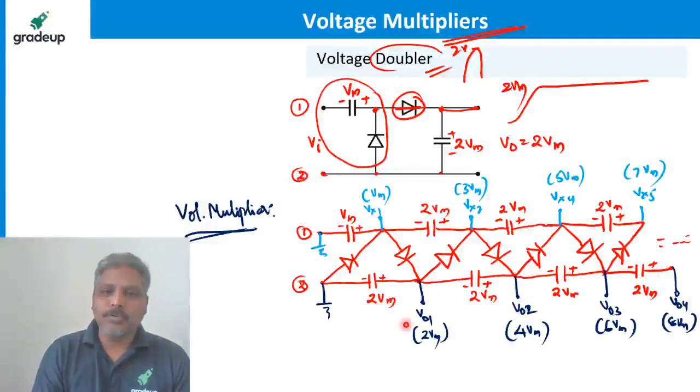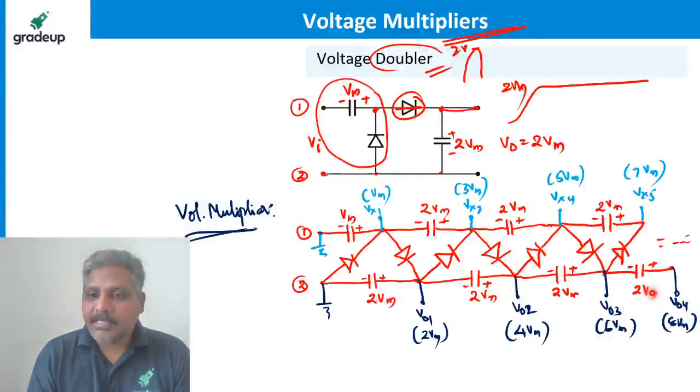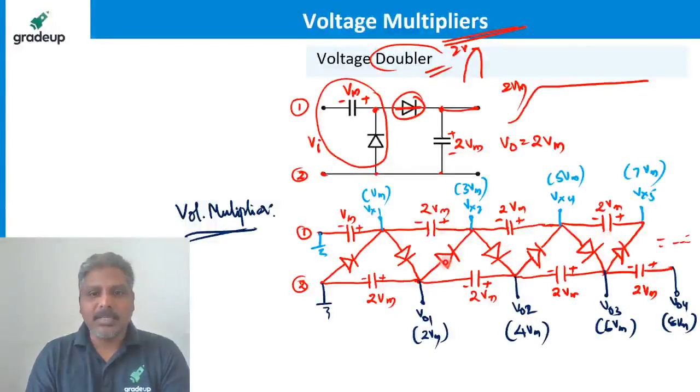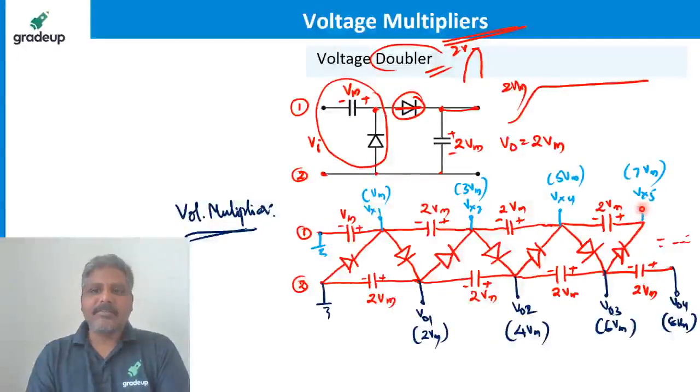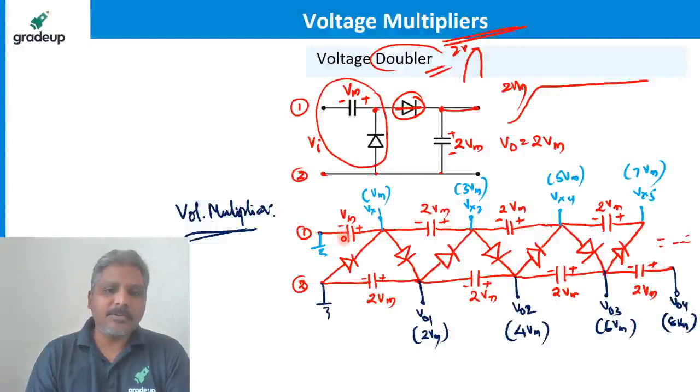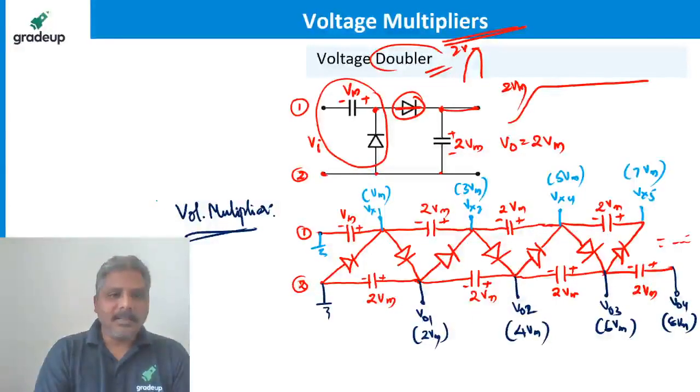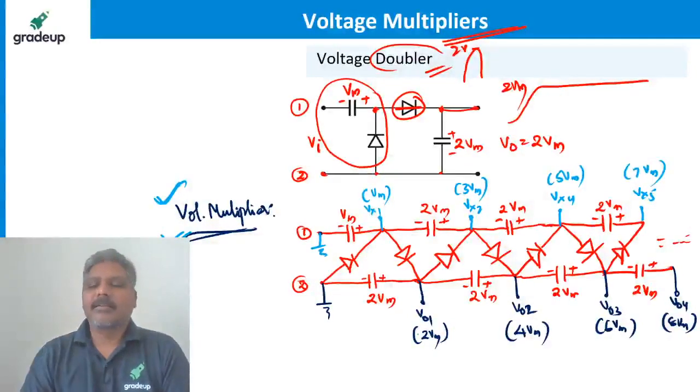Now it is up to you. The capacitors must be charged to these voltages, but that will not happen instantaneously. If you want 7 Vm, that many cycles must already have passed. Only then it happens. So 7 Vm, 5 Vm, 3 Vm, 2 Vm, anything you want you can get. Is it not easy and great, guys? This is what a multiplier is. Got it?